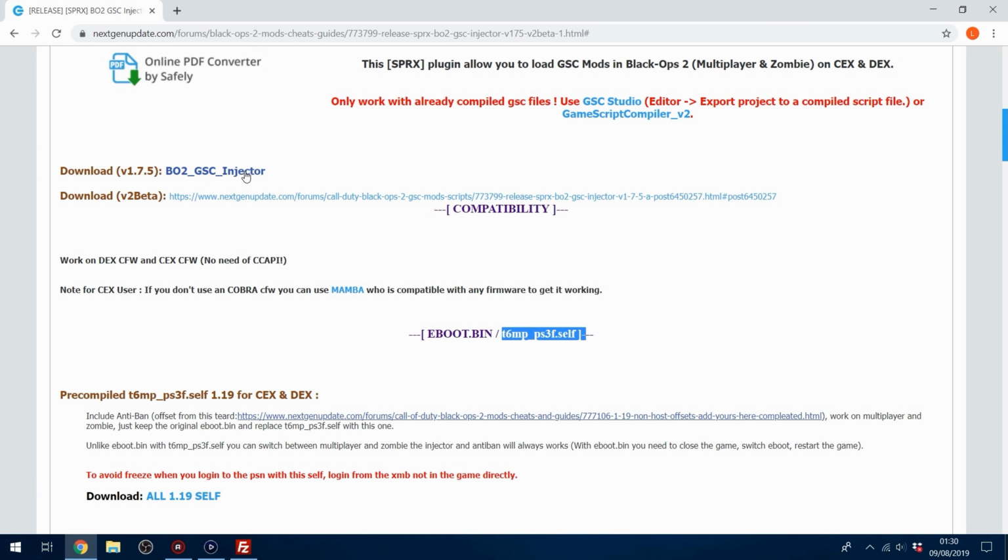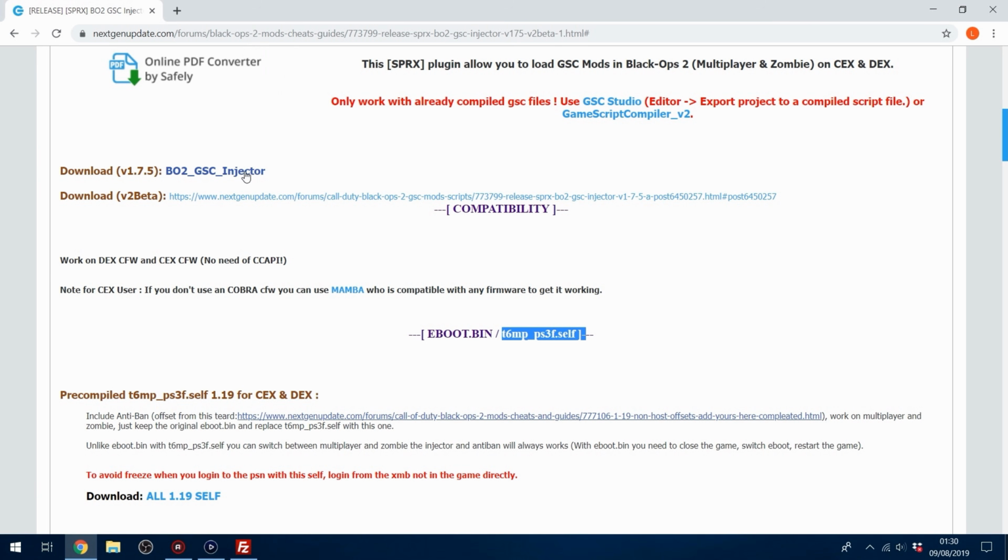Those are kind of the best ones to use because they're much easier to set up and use, where you essentially remotely connect to your PS3 using a mod tool and then inject the GSC file over your network. And we will be covering that stuff in a future episode, RPC tools. I'll be doing a separate tutorial for that.